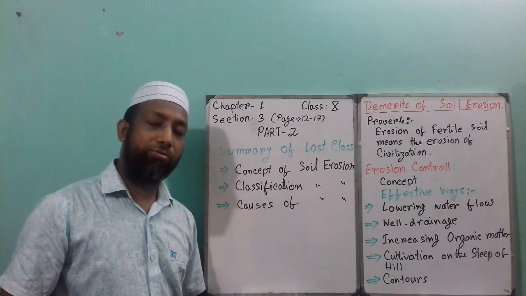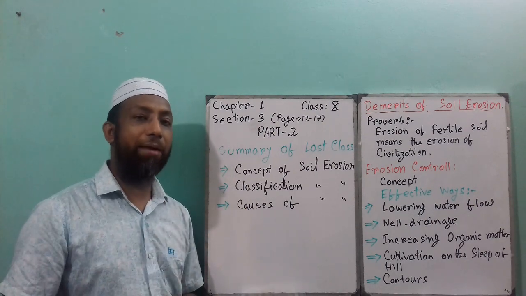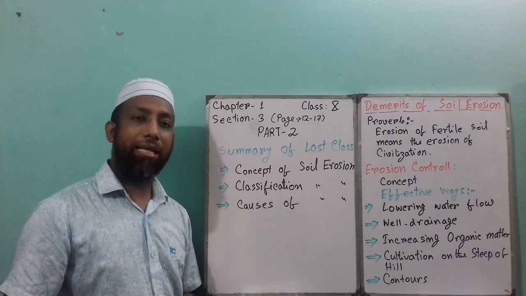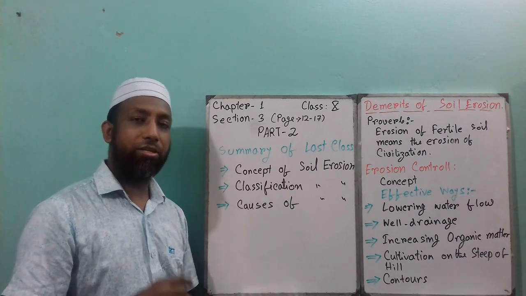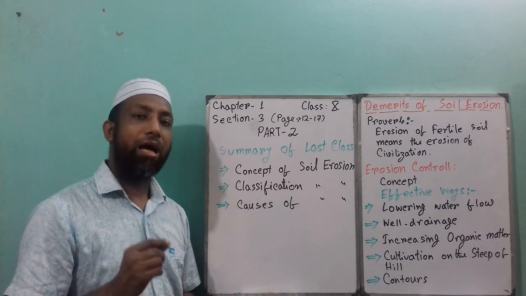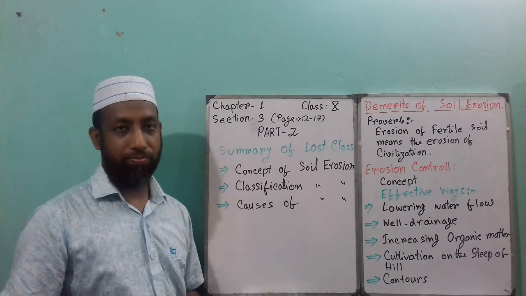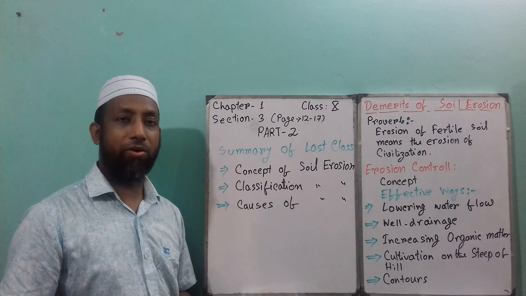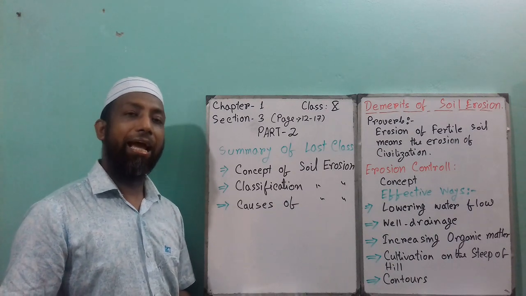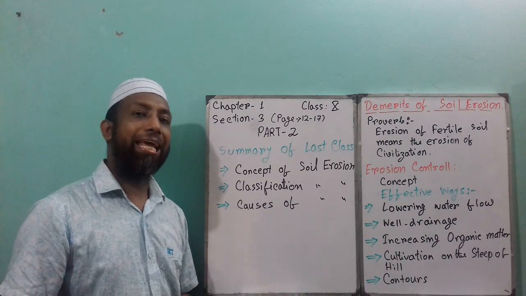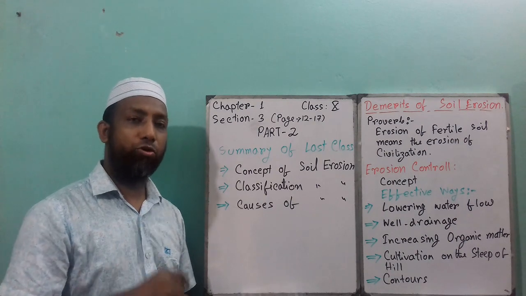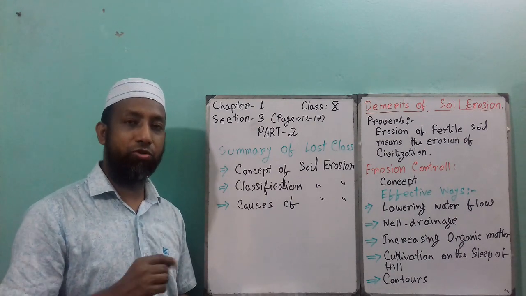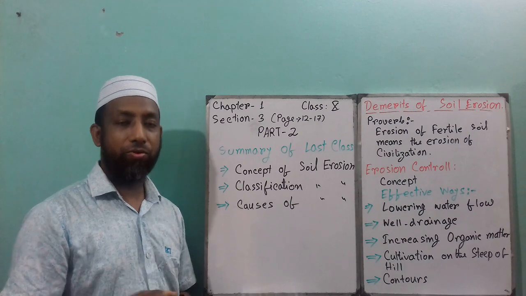Then, the classification of soil erosion. There are two types of soil erosion. One is natural soil erosion, the other is artificial or man-made soil erosion. Man-made soil erosion is caused by man, and natural soil erosion is of two types: one is due to rainfall, the other is due to wind.